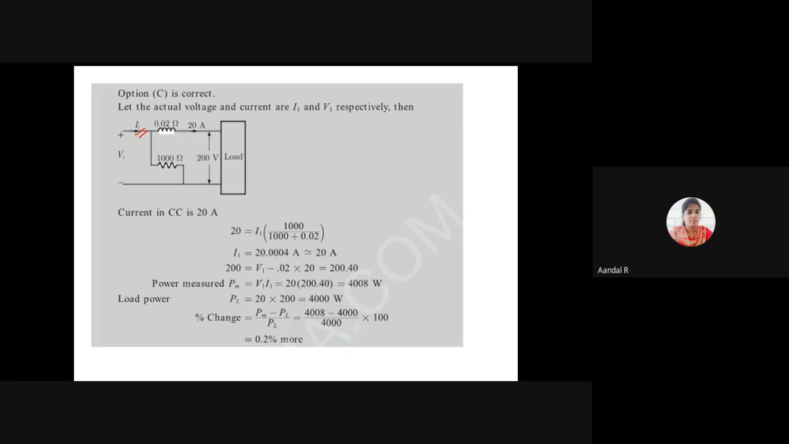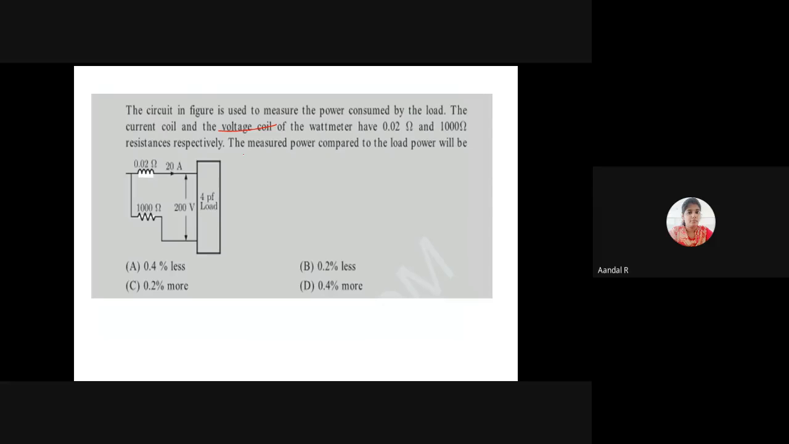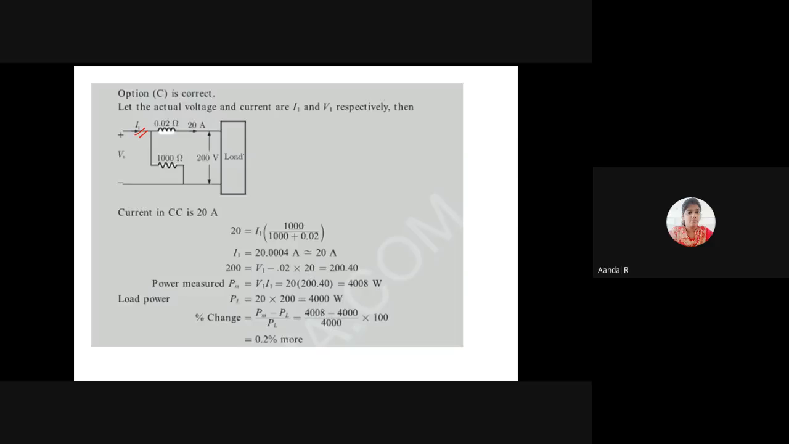Can you infer this? The measured power is 4008 watts. The load power is 4000 watt. The measured power is more than load power. So the answer is between option C and D only.